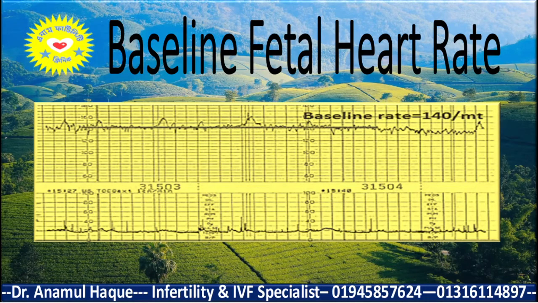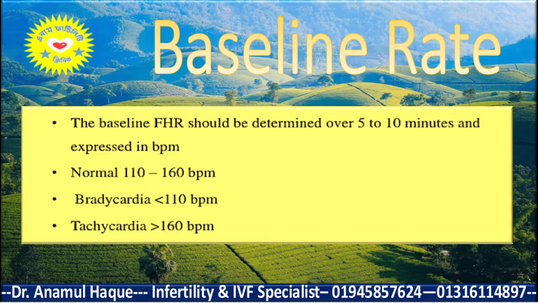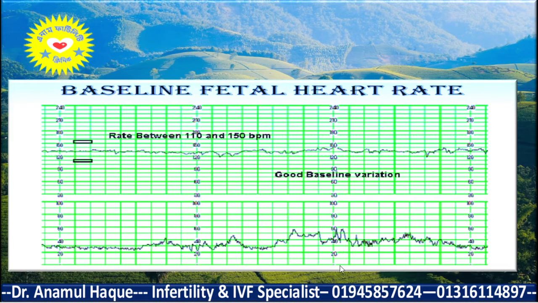And this is the baseline heart rate. You see the baseline heart rate in a picture. The normal baseline heart rate is 110 to 160 beats per minute. It is called bradycardia when the baseline heart rate is less than 110 beats per minute, and it is called tachycardia when it is more than 160 beats per minute. Here you see the baseline heart rate between 110 and 160 beats per minute. So this is the normal baseline fetal heart rate.